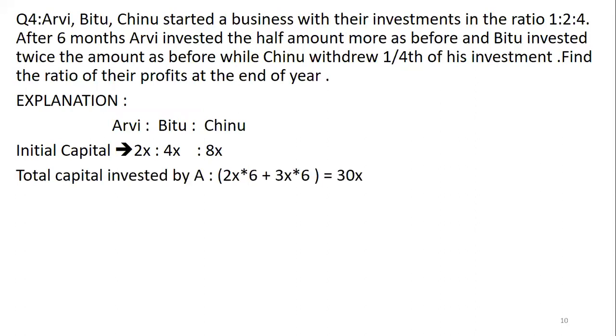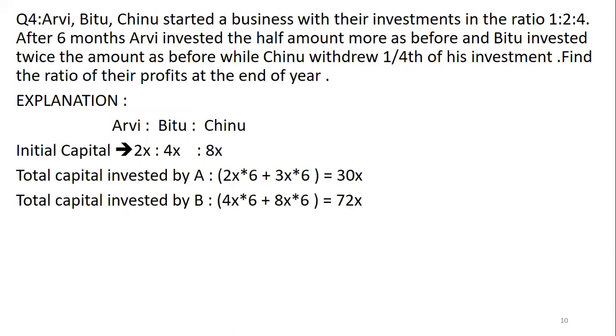Now total capital invested by A: 2x is invested for 6 months and 3x is invested for the remaining 6 months. So totally it is 30x. Now total investment by B: 4x is invested for 6 months and 8x is invested for the next 6 months. That is double. B invested twice the money more. So 4x already invested, twice the money he is investing, so 8x. Whereas for A, he is investing half the money as before. So 2x half is 1x. So add 2x plus 1x, 3x. So 3x is invested for the remaining 6 months.